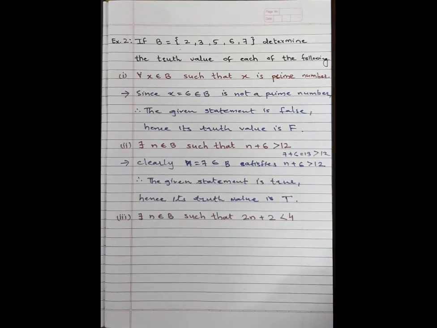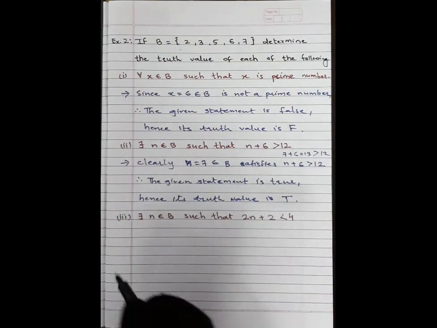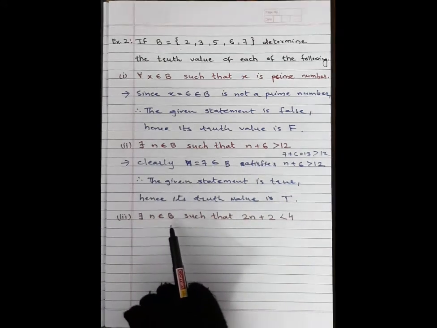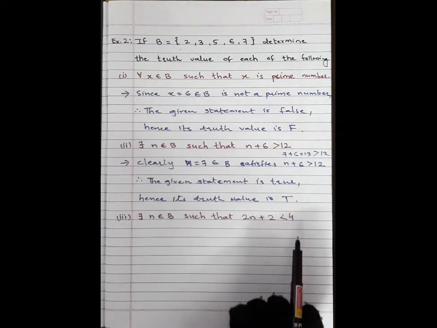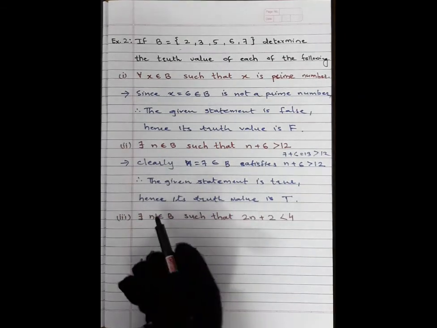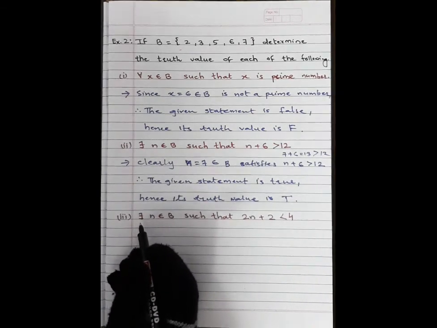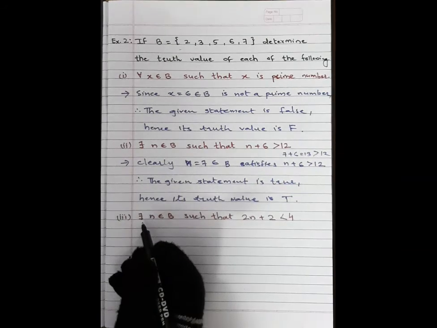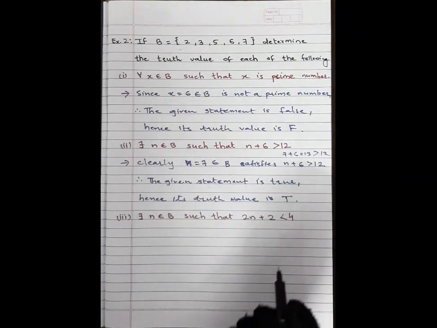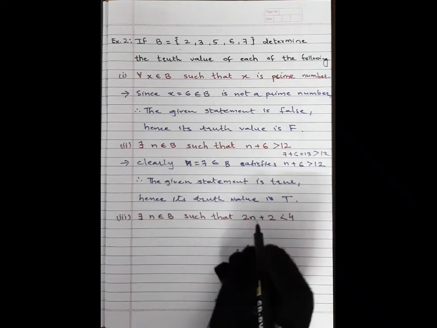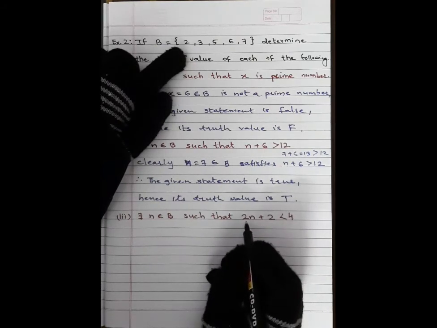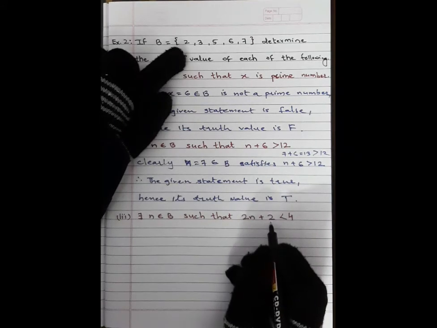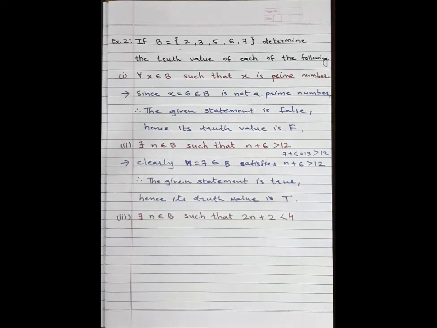Getting, students? Now next, question number 3. There exists n belongs to B such that 2n plus 2 is less than 4. Again, students, the quantifier given is there exists, meaning if it is true for at least one value of the set, then its truth value is T. Check here. Instead of n, substitute the first value 2. Then 2 into 2 is 4, 4 plus 2 is 6. Is 6 less than 4?